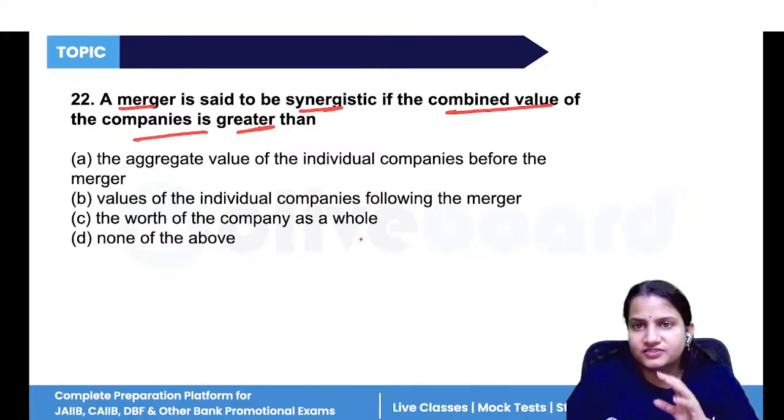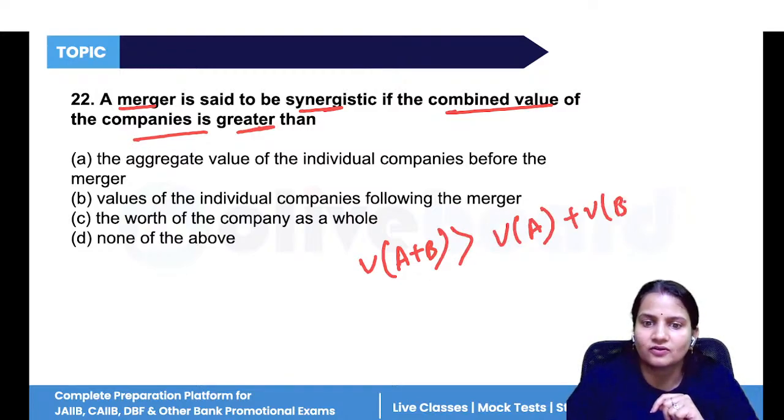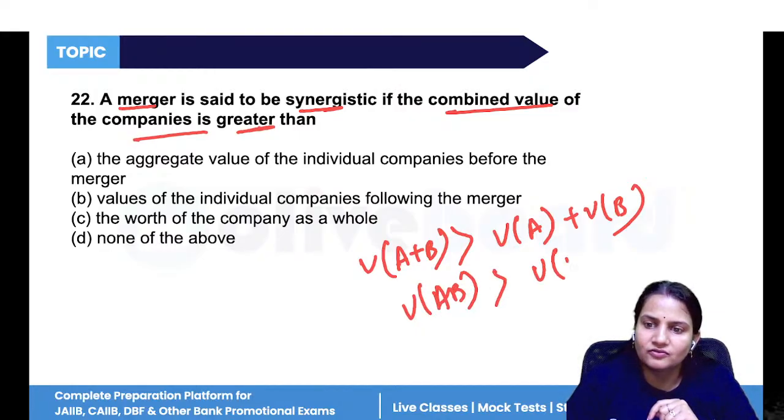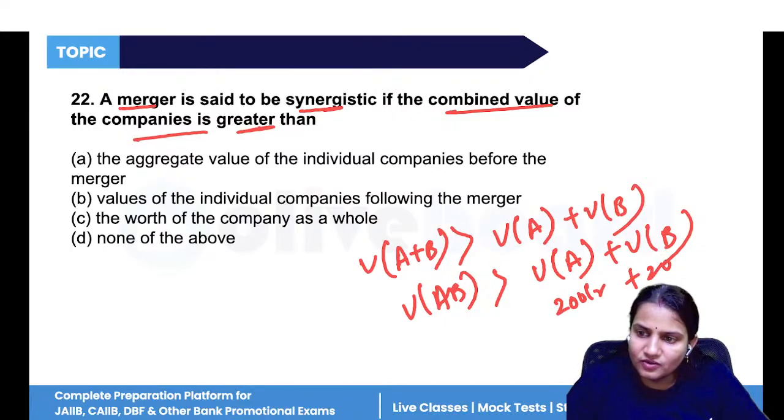So synergistic is what? When the value of company A and B will always be greater than the value of company A alone plus the value of company B alone. So suppose the value of company A is 200 crore, the value of company B is 200 crore.